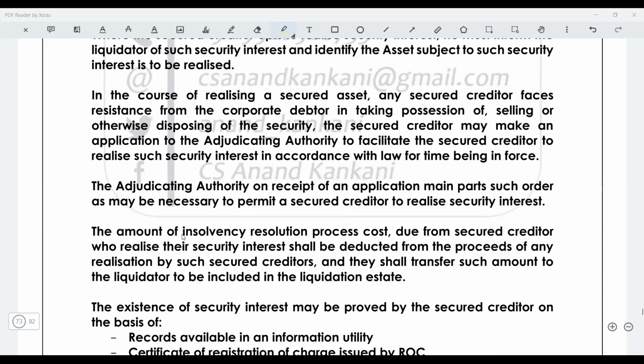The amount of insolvency. So this is what I was saying, that you will still have to pay. The amount of insolvency resolution process cost due from secured creditors who realize their security interest shall be deducted from the proceeds of any realization by the secured creditor, and they shall transfer the amount to the liquidator to be included in the liquidation estate. So still you cannot recover your entire amount. You'll have to pay a percentage of your proceeds towards the liquidation cost.